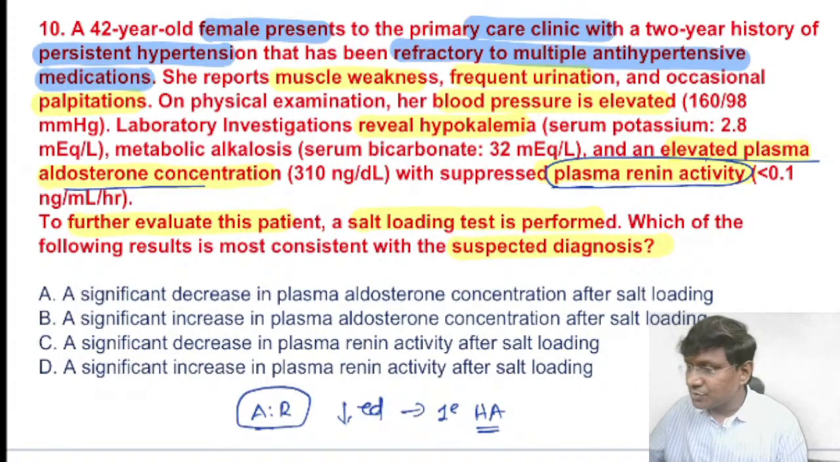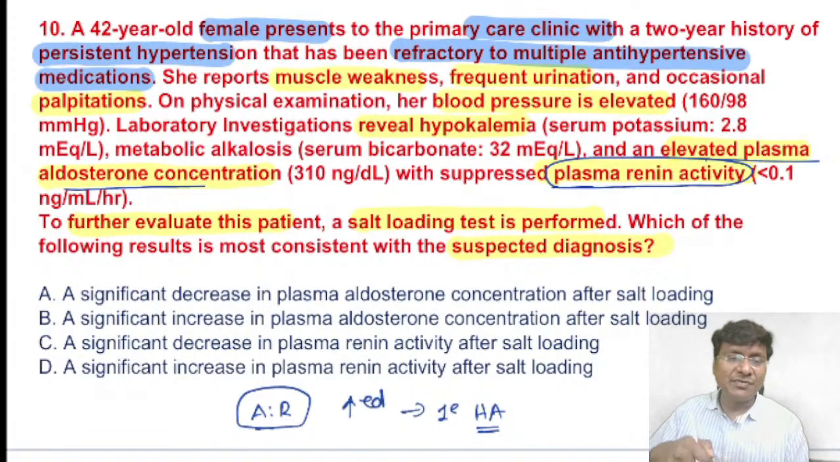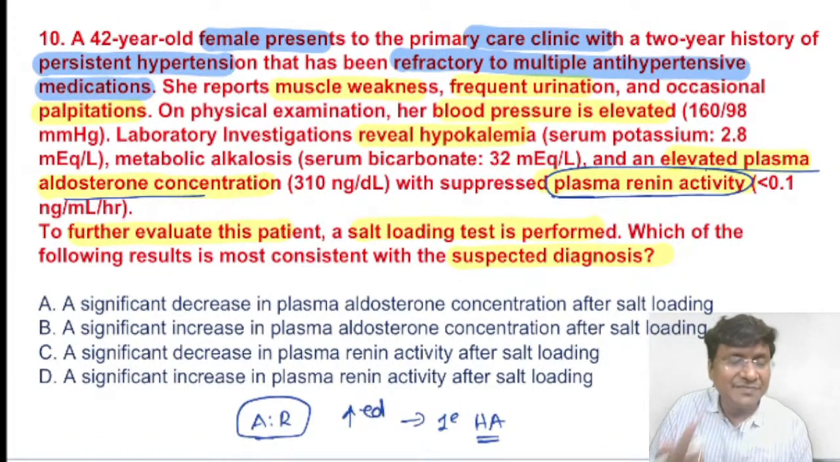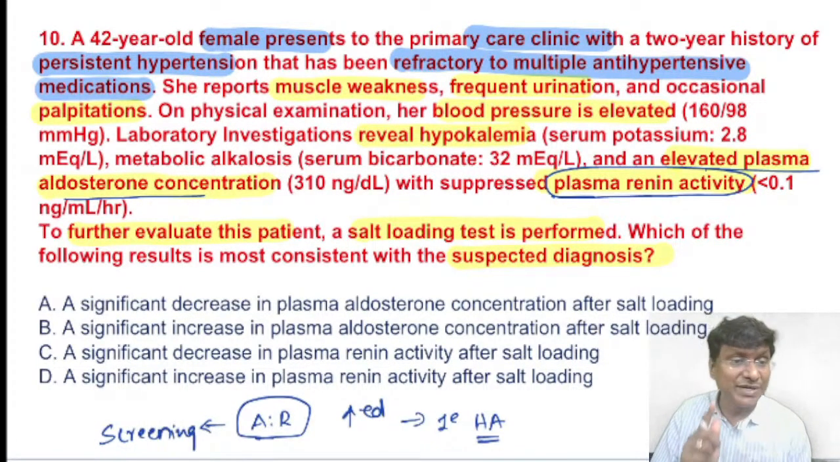I'm very sorry. What will happen to your aldosterone renin ratio in case of primary hyperaldosteronism? It is increased. Because renin will be reduced and aldosterone will be increased, the aldosterone renin ratio will be increased. Now, what is the investigation of choice? Actually, your aldosterone renin ratio is only a screening test.